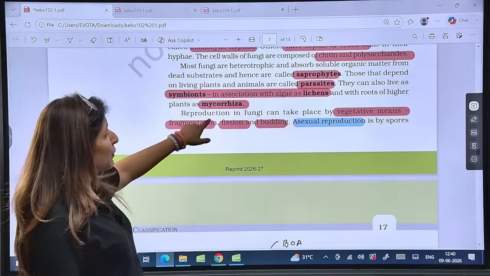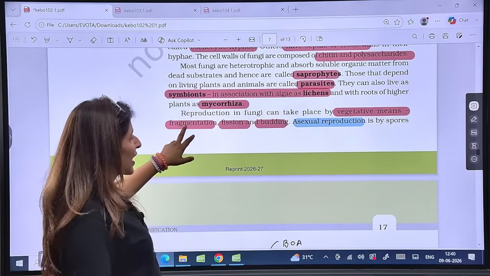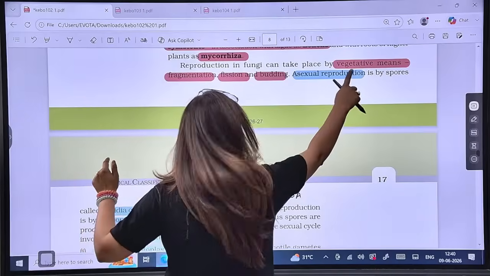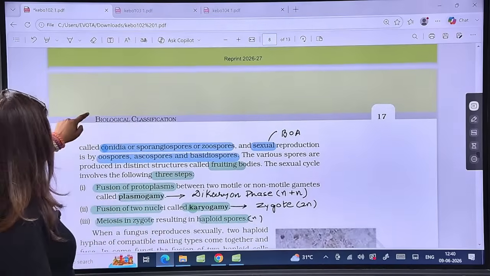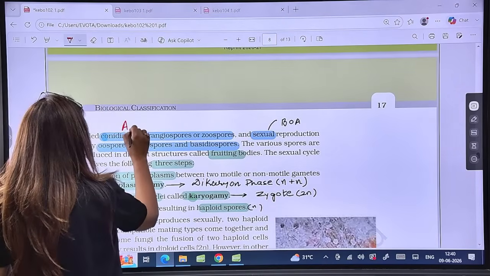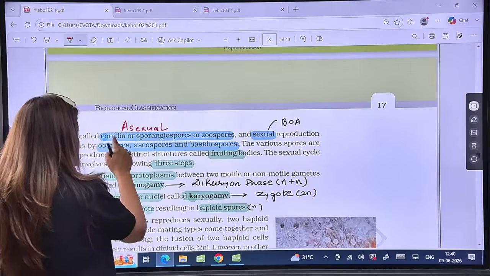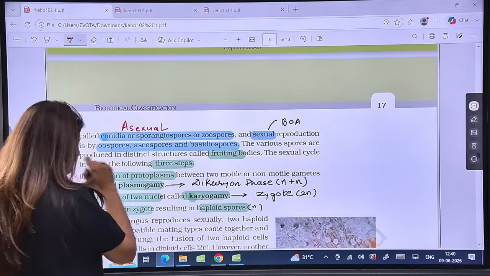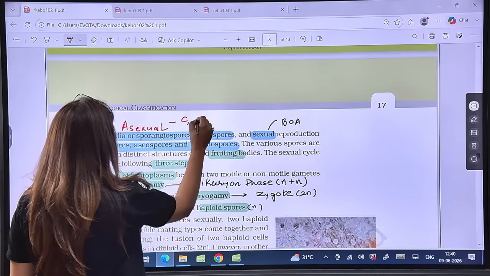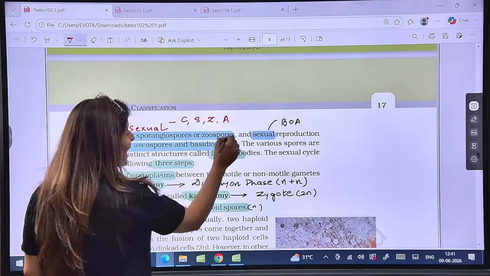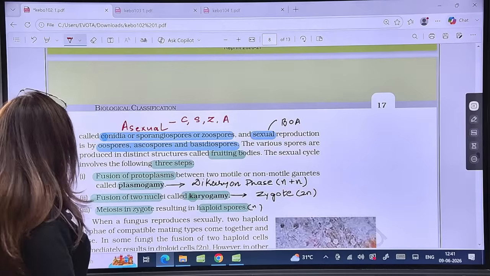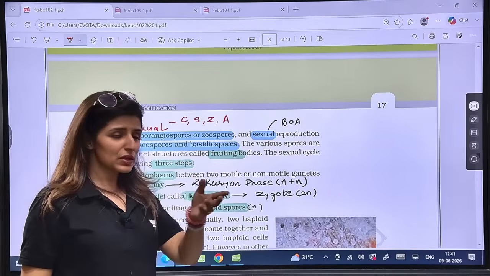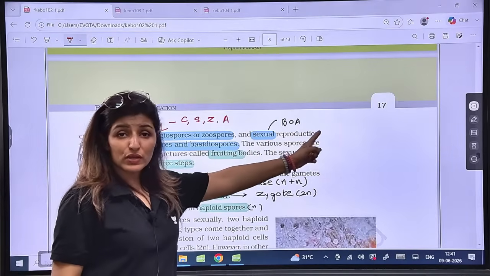Are we clear? Reproduction takes place by vegetative means: fragmentation, fission, and budding, and asexual reproduction by spores. The asexual spores are conidia, sporangiospores, zoospores, and also aplanospores in case they are non-motile. For sexual reproduction, the sexual spores are oospores, basidiospores, and ascospores.